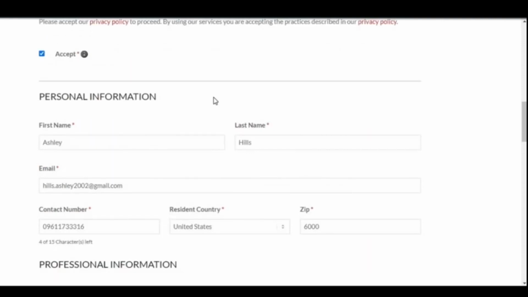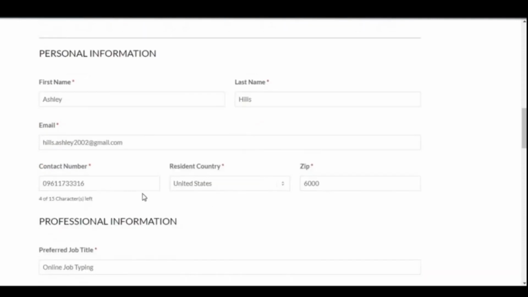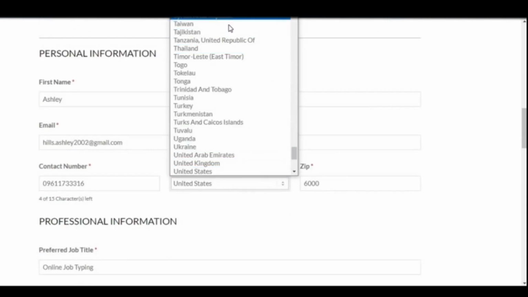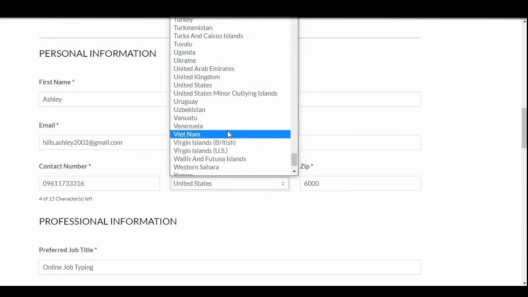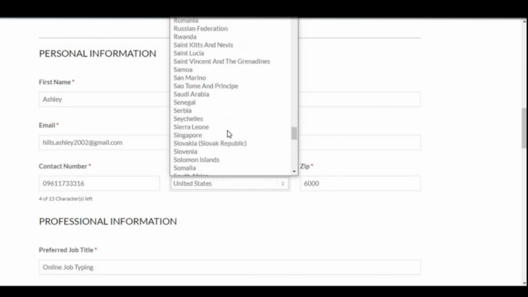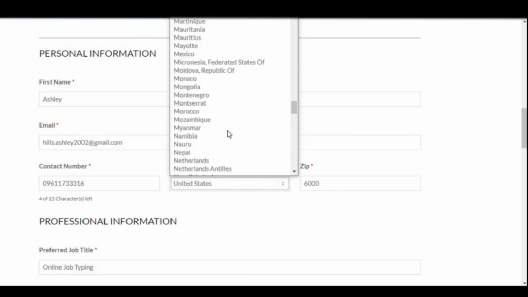Okay, now that we're through the registration page, as you scroll down you see that you're going to be putting in your personal information. The first thing you're going to have to do is accept their privacy policy. And then it's typical information. Put in your first and last names, your email address, phone numbers, and country you live in, and then click the continue arrow. This website accepts people from all over the world, any country that you can think of. India, the United States, Mexico, Canada, Germany, Russia, it doesn't matter, any nation.